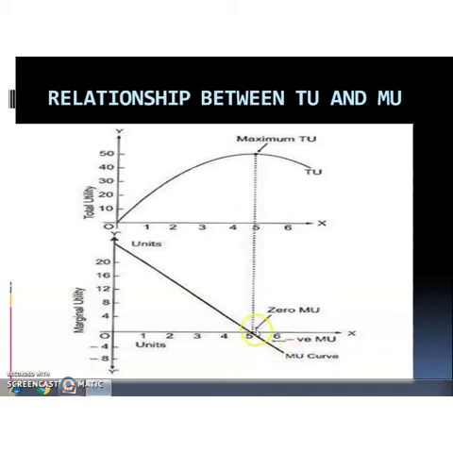If MU is negative, TU decreases. That means beyond the fifth unit, further consumption gives disutility. These are the main relationships between total utility and marginal utility.